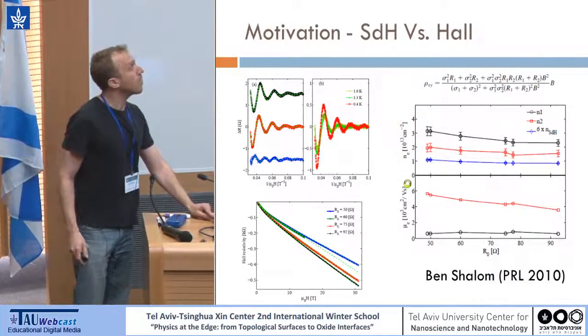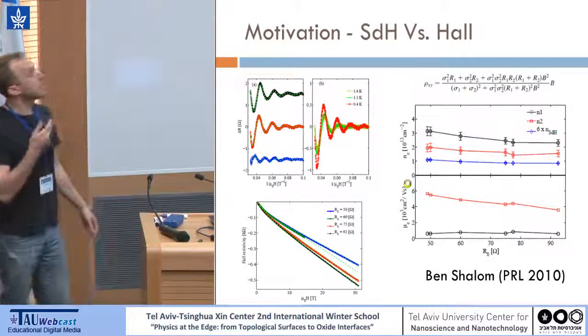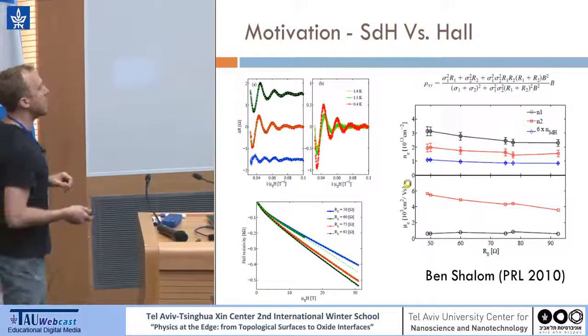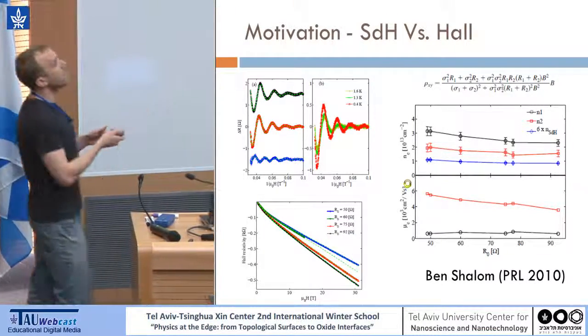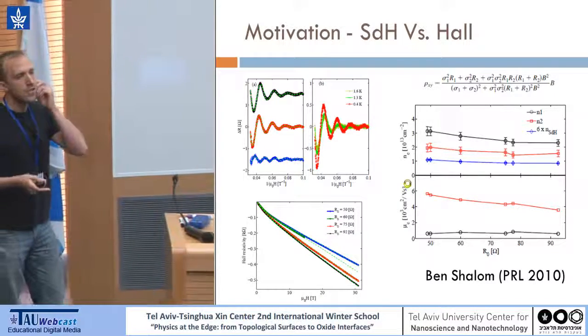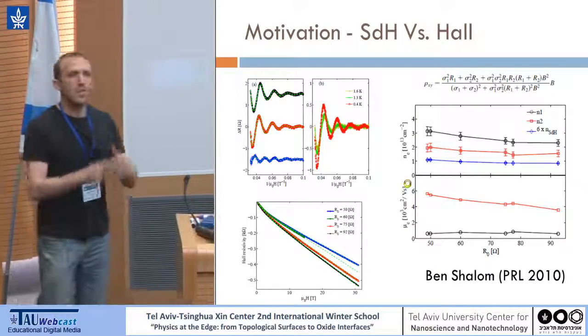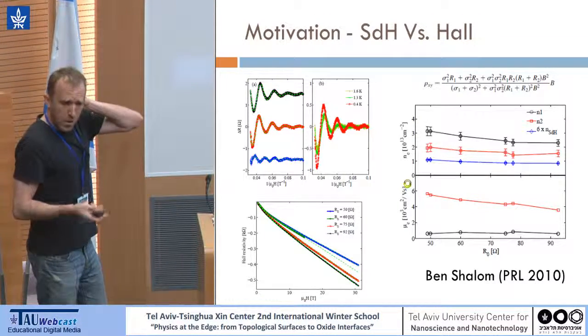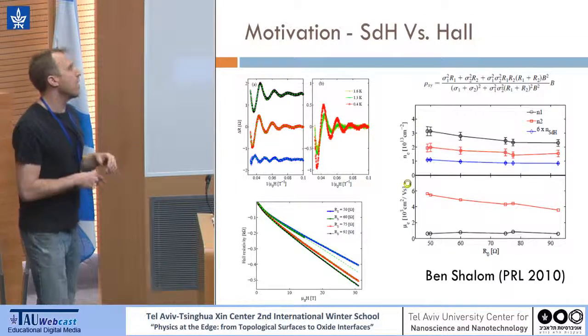The next motivation is the transport properties of this material. Also a bit complicated because of the band structure. So there are two methods we can measure carrier density with transport measurements. One of them is the Shubnikov-de Haas oscillations, which actually probe directly the mobile band.